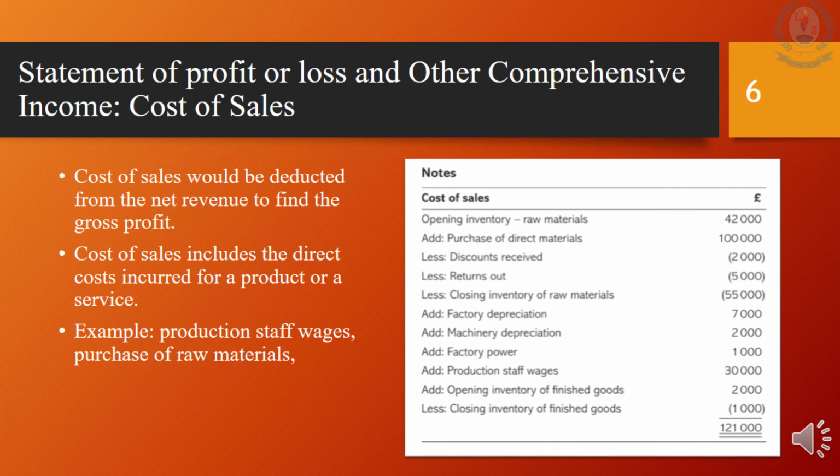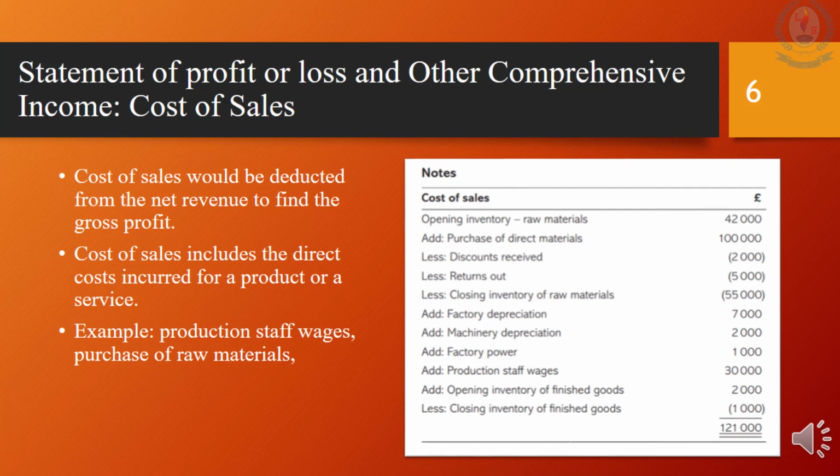And the other point is that cost of sales would include two types of inventory: opening and closing of raw materials and finished goods. The cost of sales would be in this format if the information provided is for both manufacturing and trading. Remember to get the total effect of the inventory to the cost of sales when both opening and closing inventories are provided.